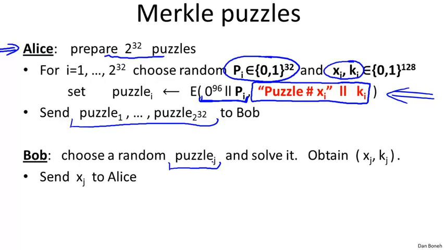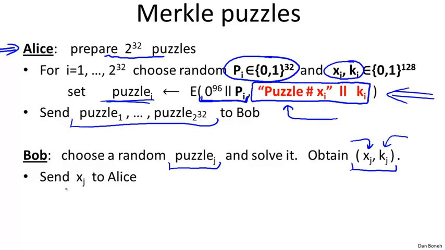Well, what does it mean to solve this puzzle? He's going to try all possible values of Pi. He's going to decrypt the puzzle that he chose, and he's going to check whether the first part of the plaintext starts with the word puzzle. And if it does, he knows that he's correctly solved that puzzle, and then he obtains the data embedded in the puzzle, namely xj and kj. So remember, xj is this value that identifies the puzzle, and kj is going to be a secret that they use. So now he solved the puzzle. He knows that he solved the puzzle correctly, and he obtained this xj and kj.